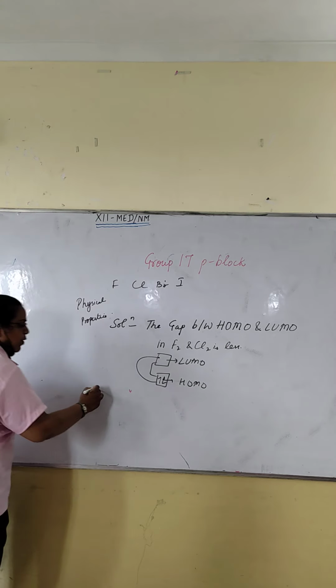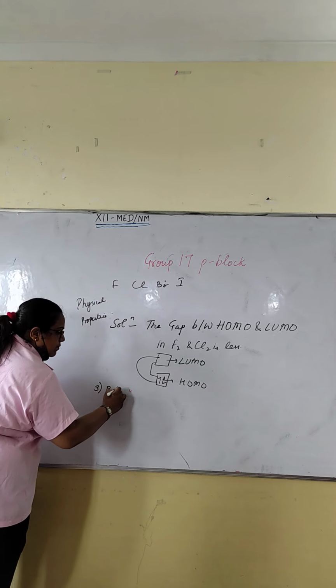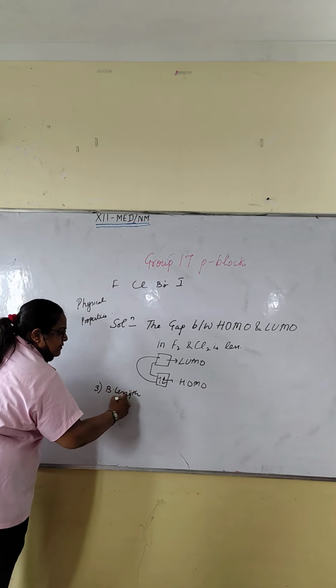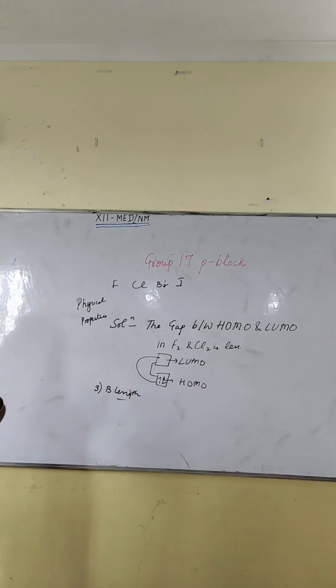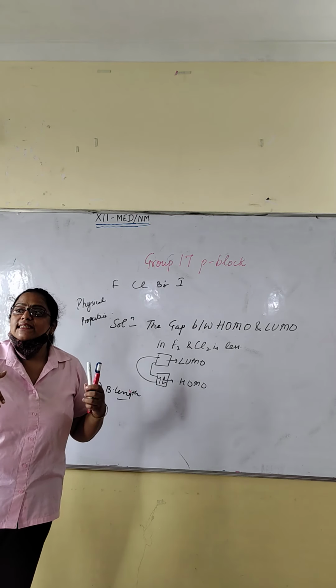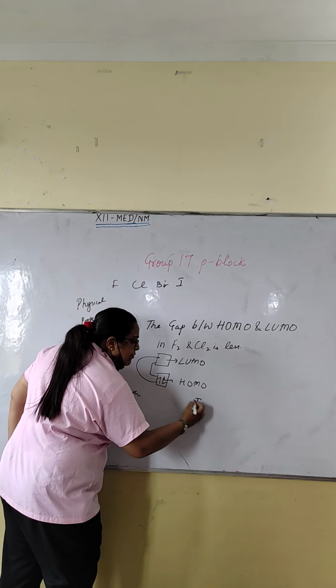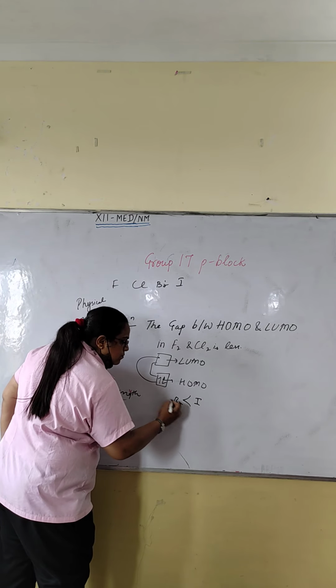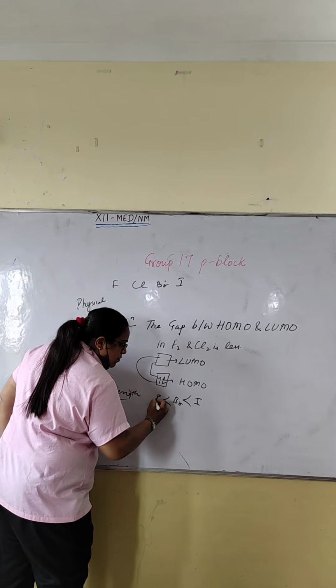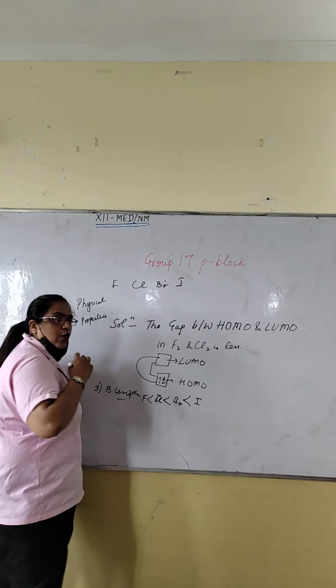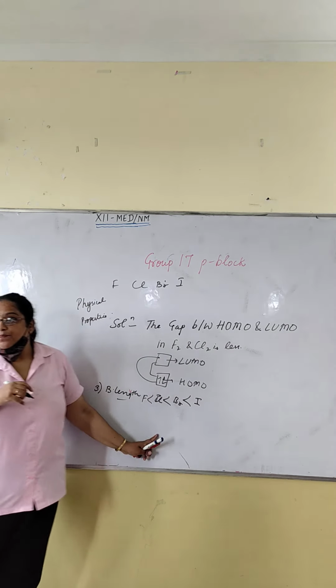Next is about bond length. Here, if size increases down the group, does bond length increase or decrease? Increases down the group. So iodine has more bond length than fluorine.